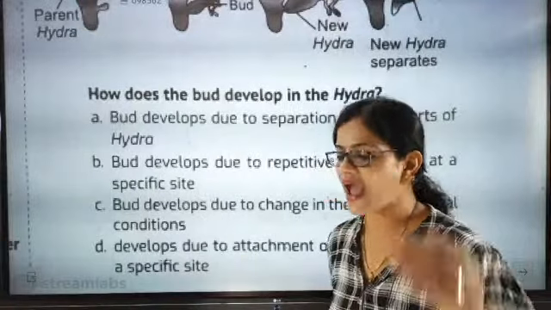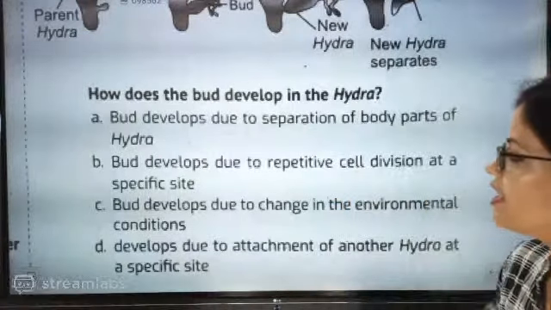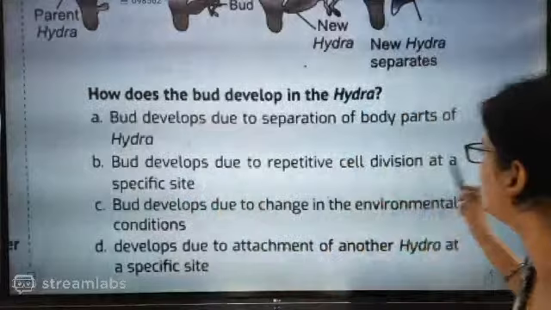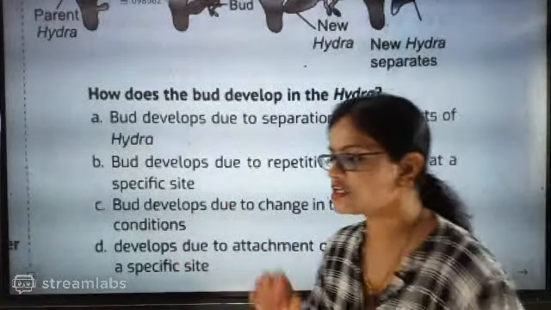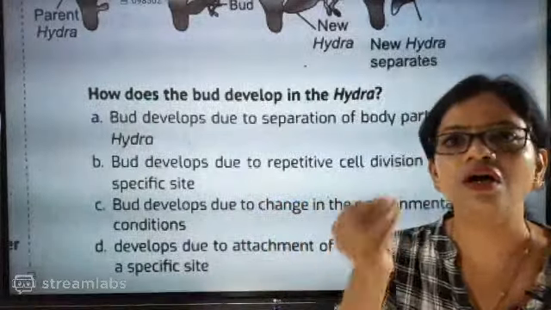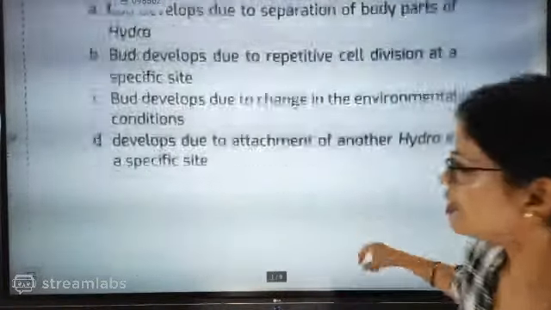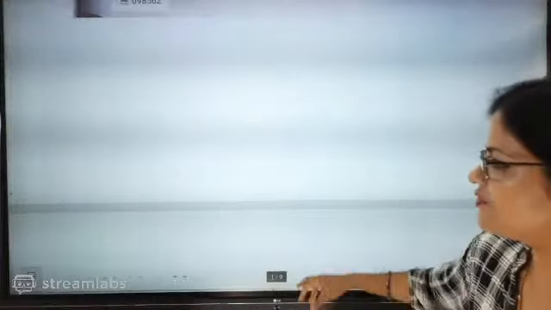What is the correct answer? Absolutely, everybody is correct. The correct answer is bud develops due to repetitive cell division at a specific site. The cell division at a specific site is exactly the growth we discussed that day. So repetitive cell division is there. Shall we go for the next one?